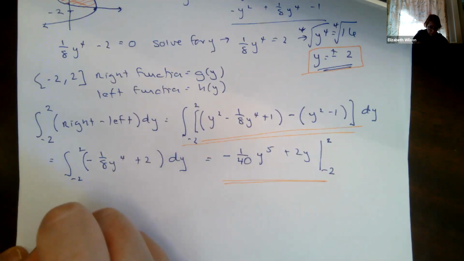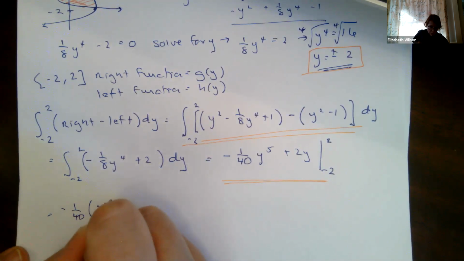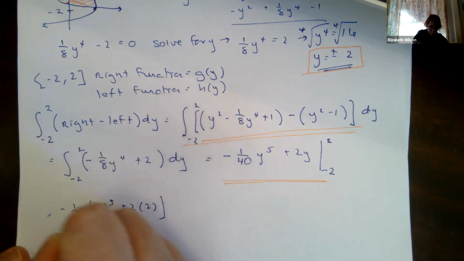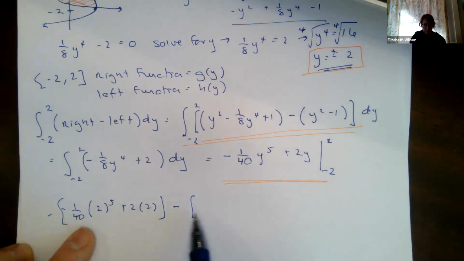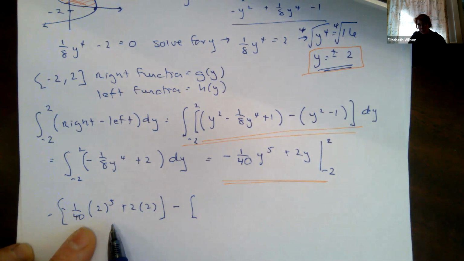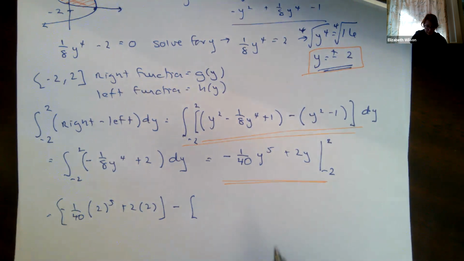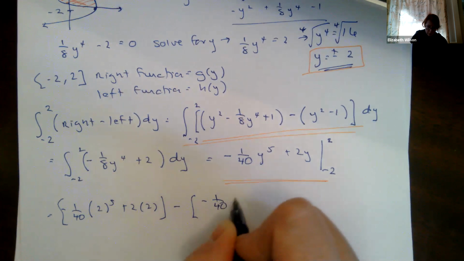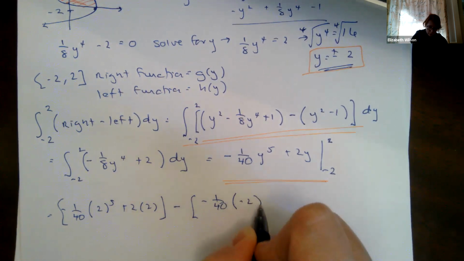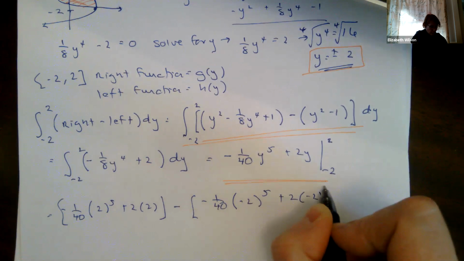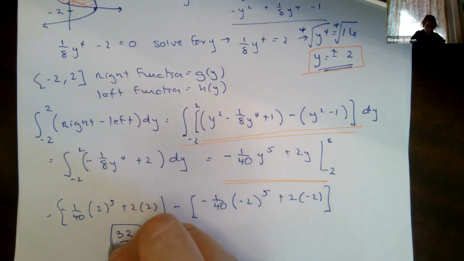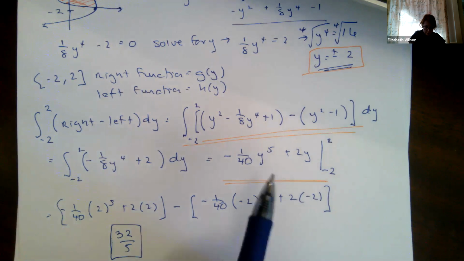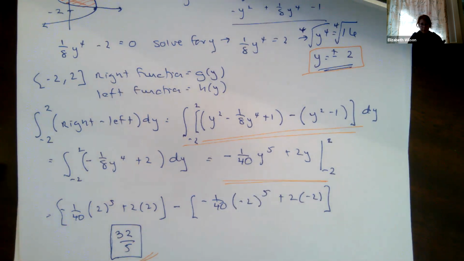All right, so minus 1/40 times 2 to the 5th plus 2 times 2, minus, this is my fundamental theorem of calculus, f of b minus f of a, or in our case, f of d minus f of c. Okay, so this is minus 1/40 times minus 2 to the 5th plus 2 times minus 2. Okay, and what I get out in the end is going to be equal to 32 divided by 5. You can give it as a fraction or you can give it as a decimal. Either way is fine.